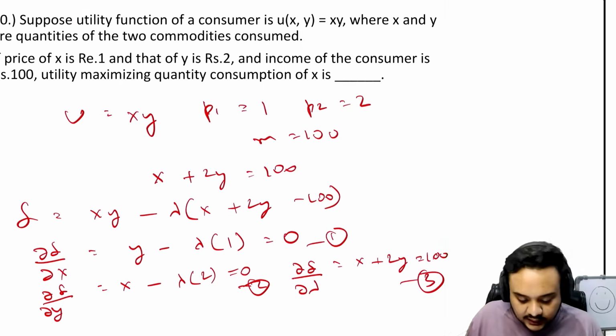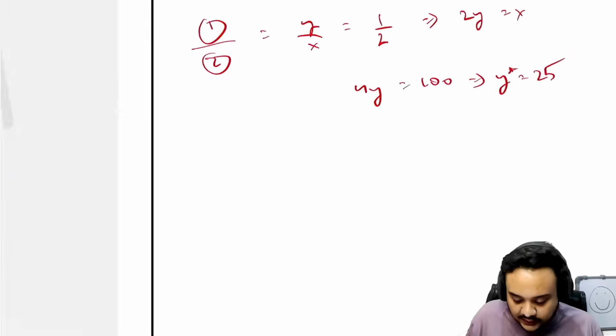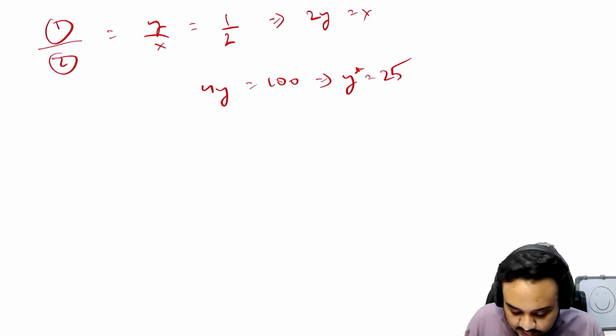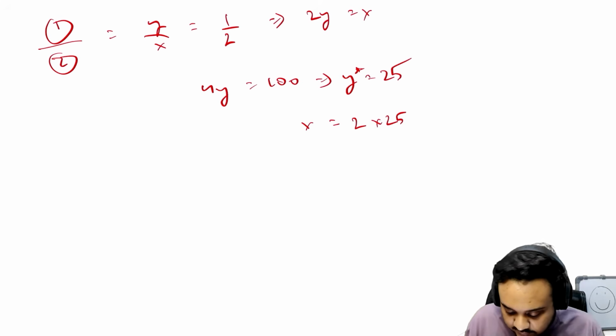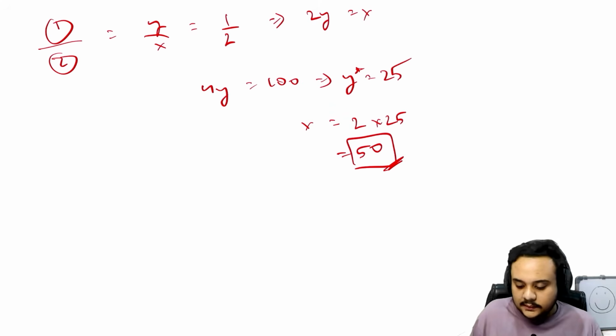And what did we have to find? We have to find the utility-maximizing x. So x is nothing but 2y, so x is equal to 2 into 25, which is 50. That is your answer. Very, very easy.